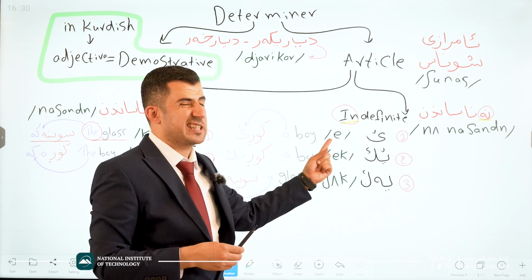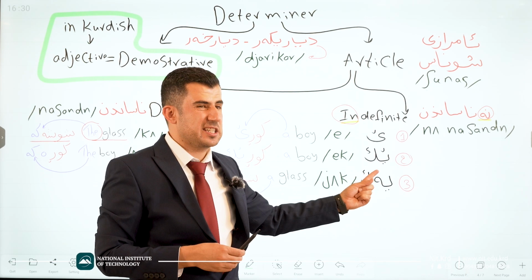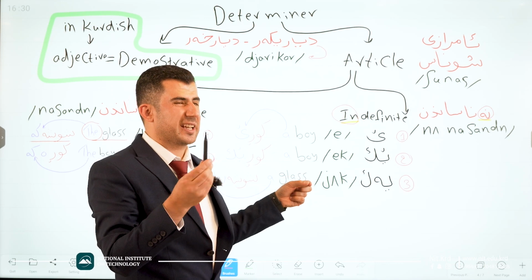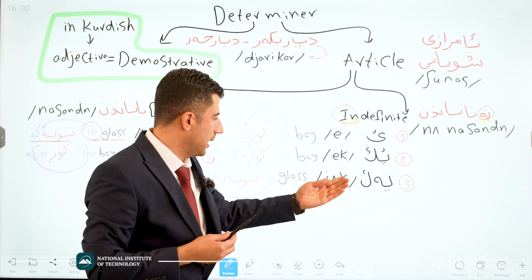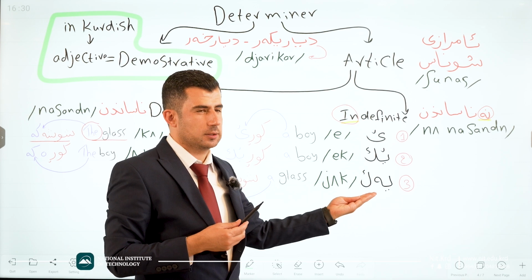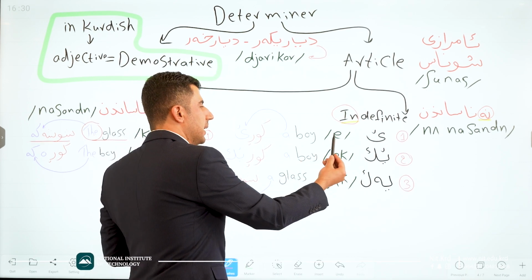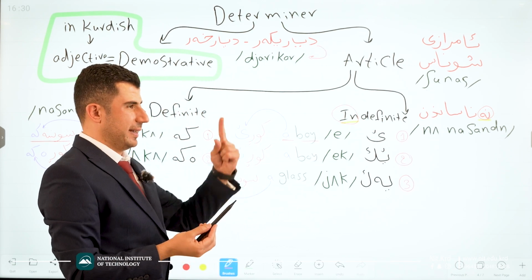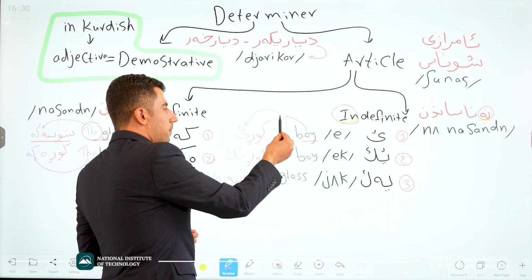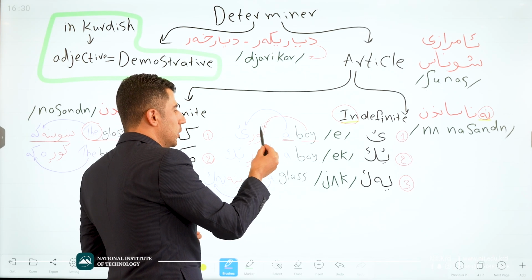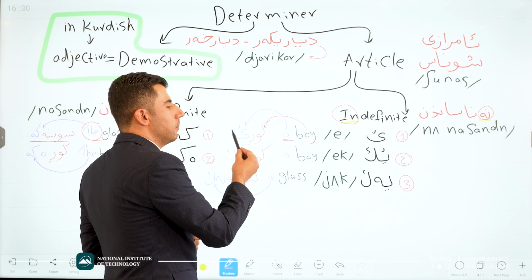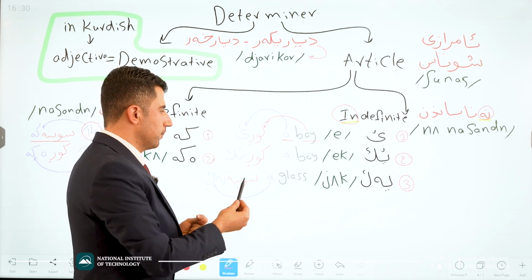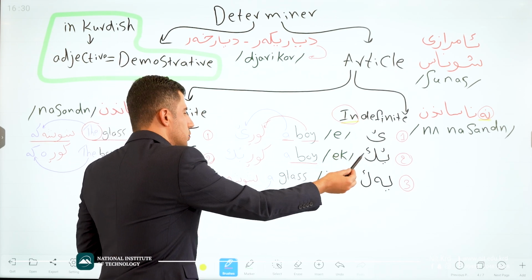The first one is ye. The second one is yek. These two mostly are the same. In order to make it shorter, we use this one. And the last one, which is the third one, is yak. How do we use it? Ye, like this. A boy. Boy means kur. We have to use ye. Kure. It's the same with kurek. Kurek, just a boy. We can use this one or this one.